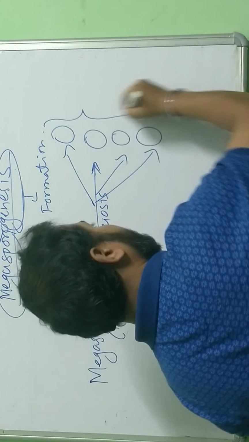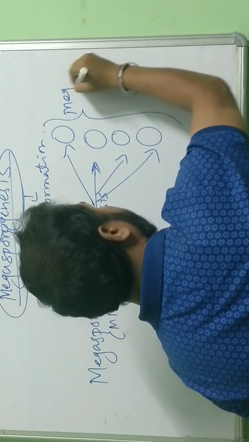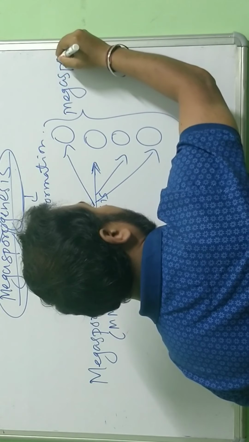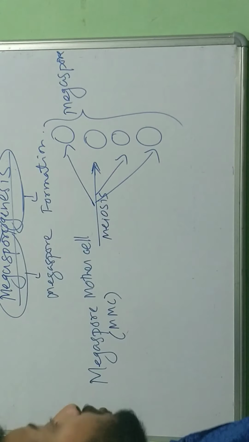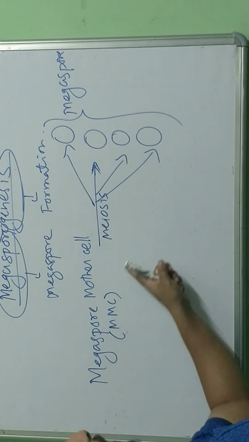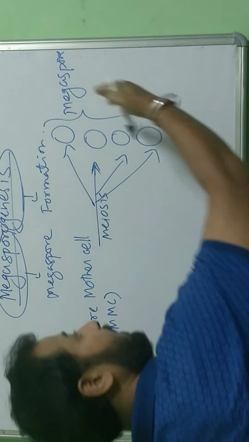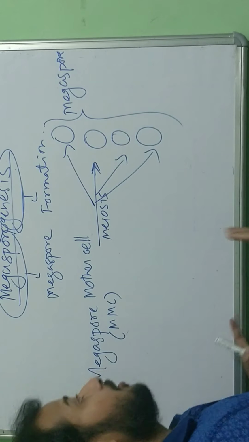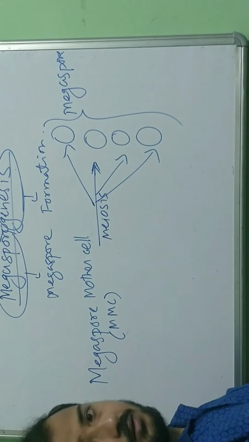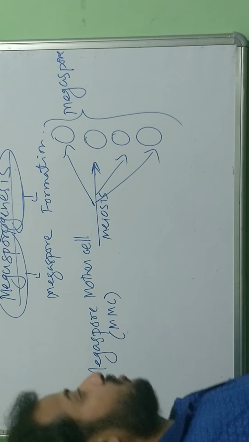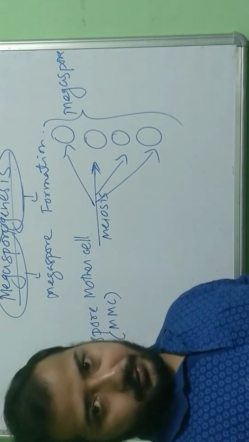These daughter cells are nothing but megaspores, because this is megasporogenesis. It is common sense that megaspores are going to form from the megaspore mother cell. Understood? So these 4 are the megaspores.